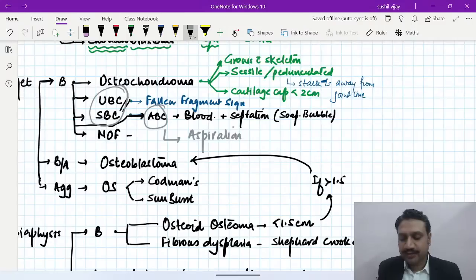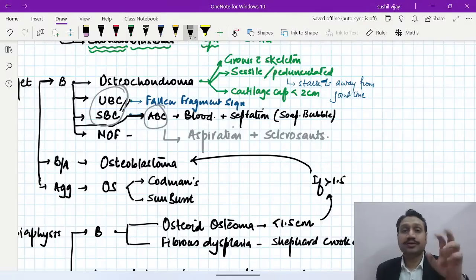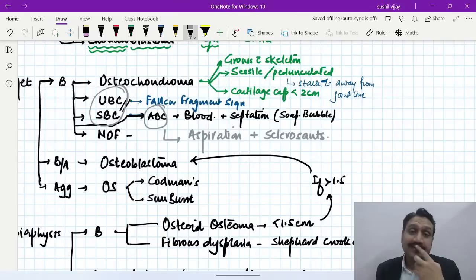So we go for aspiration. As well as with aspiration, what you do? With aspiration, we go for sclerosants. Okay, we go for sclerosants, the sclerosing material, which will help in dissolution of the lesion, right? The size of the lesion. So liquid lesions, aspirate; solid, semi-solid, clean it and fill it, and whatever is malignant, just amputate it.